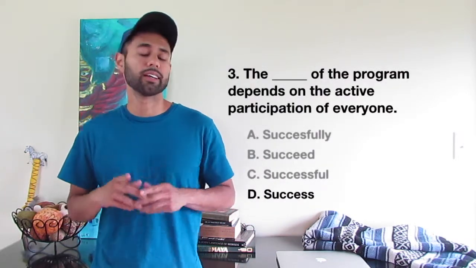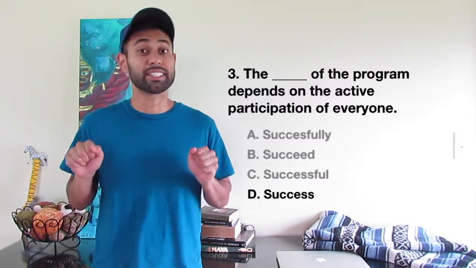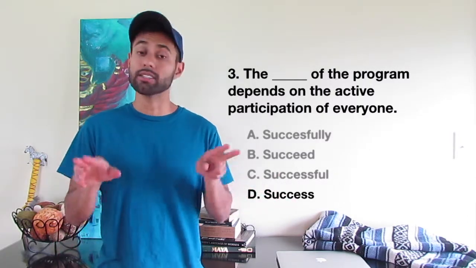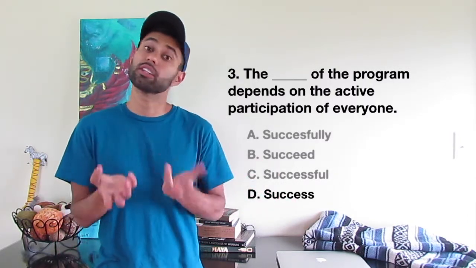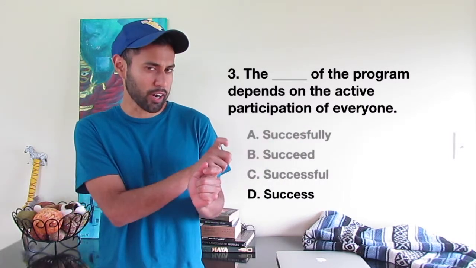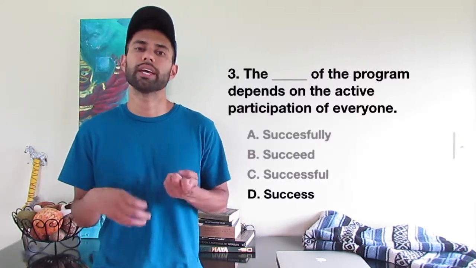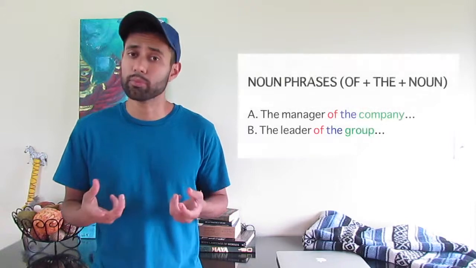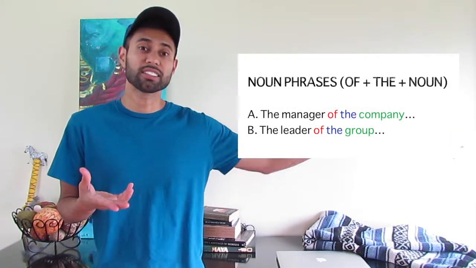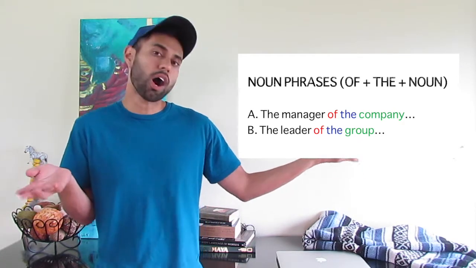Number 3. The success of the program depends on the active participation of everyone. Again, here we need a noun. Why? Here's the clue. After the blank, we see of the program. In English, we often use this little formula to make a noun phrase. For example, the manager of the company talked, or the leader of the group walked.